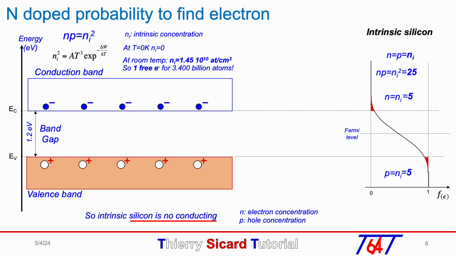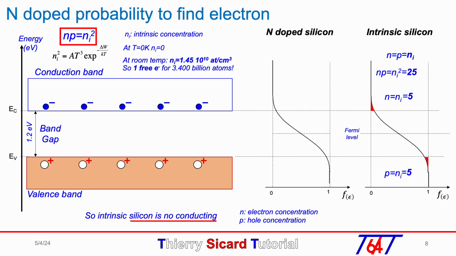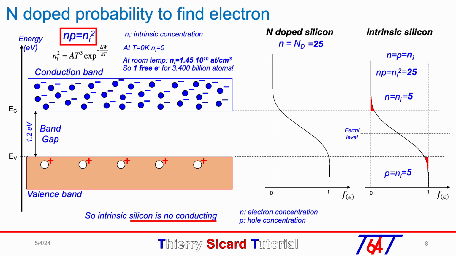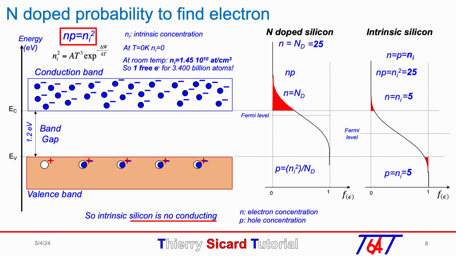Now we set donor atom Nd at 25 atoms per centimeter cube. All donor atoms release their free electron, so N equal Nd equal 25. The Fermi level will move close to the EC energy of the conduction band, but to keep the rule np equal Ni square, some free electrons of the donor atoms Nd will move to the lower energy position in the valence band to keep just one hole, so P equal 1 and np equal 25.